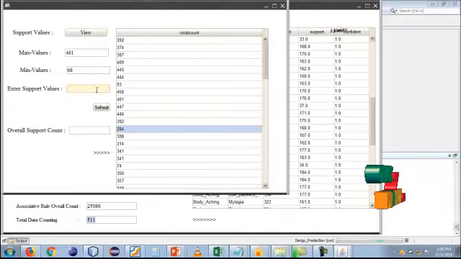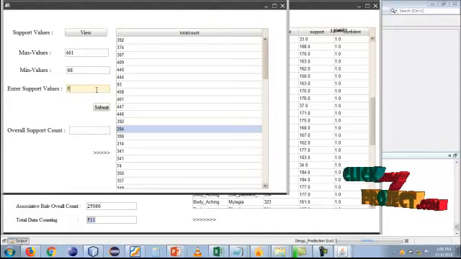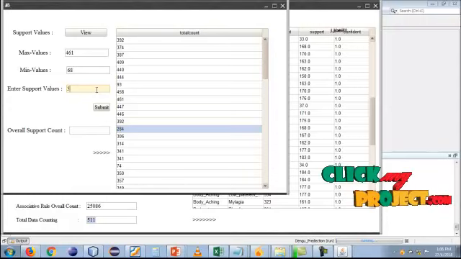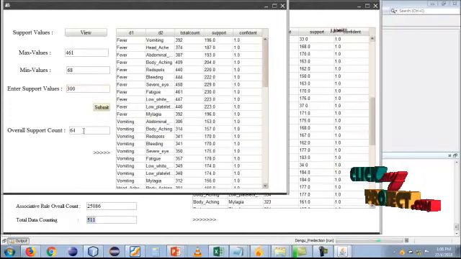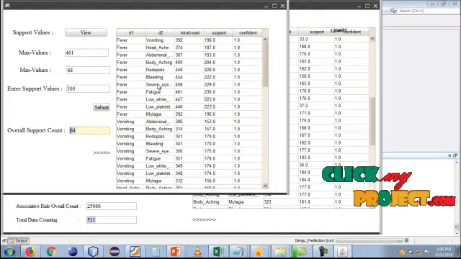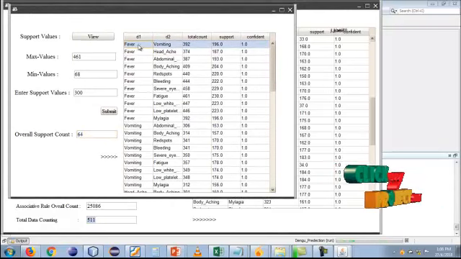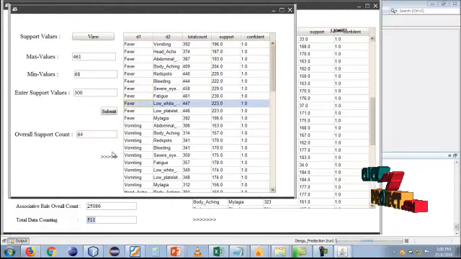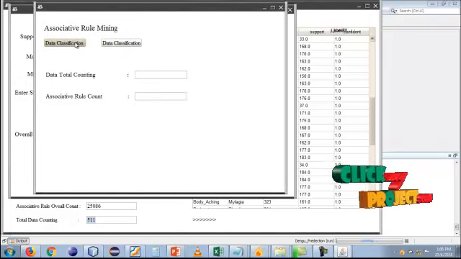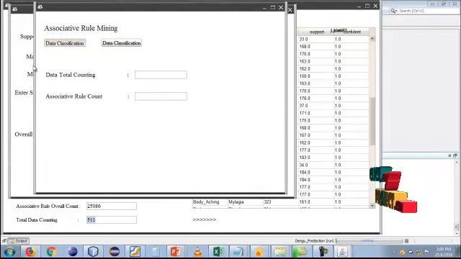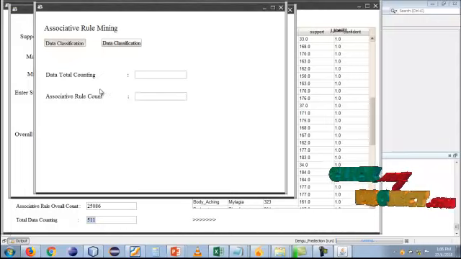We can give the support value as 400. For example, I can give 300 as my support value. Click submit, and the overall support count of 64 is displayed in this field. So the rule mining is classified support-wise. This is the final classification result. The data classification result total count is displayed in this field.